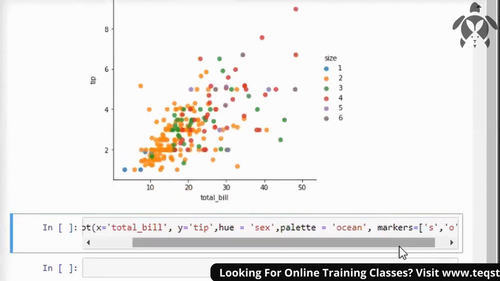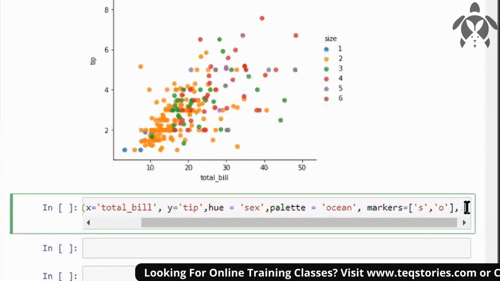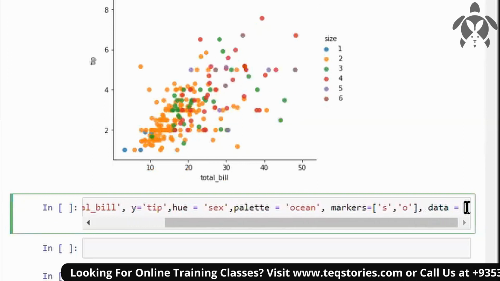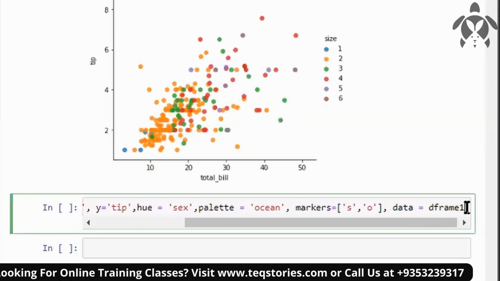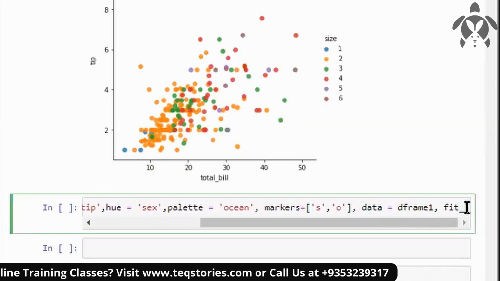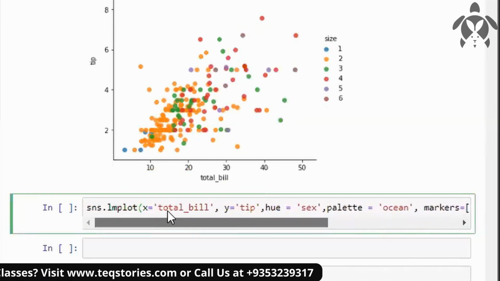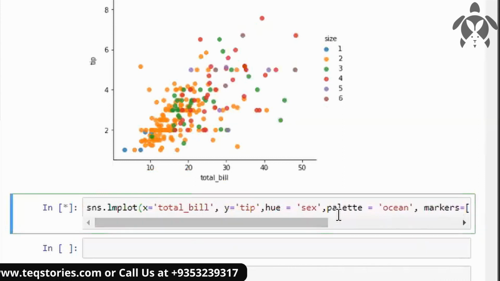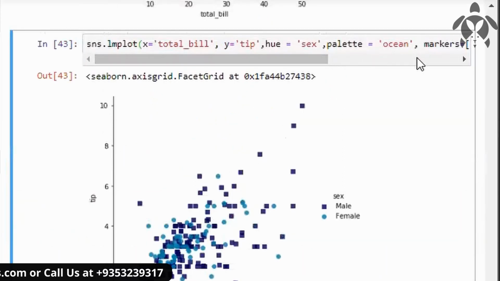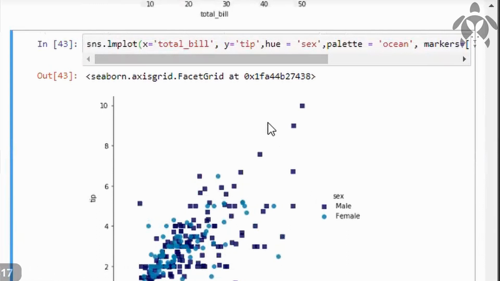And one more thing I need to give, that is which data I'm using here. So data is equal to the frame one, and I'll remove the regression line. That's it. Let me run this now. Palette equals ocean. That's how it's representing in blue color. So you can do so many things using Seaborn.